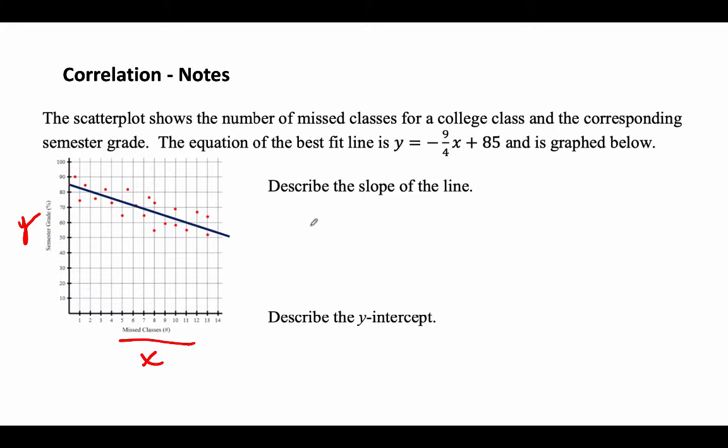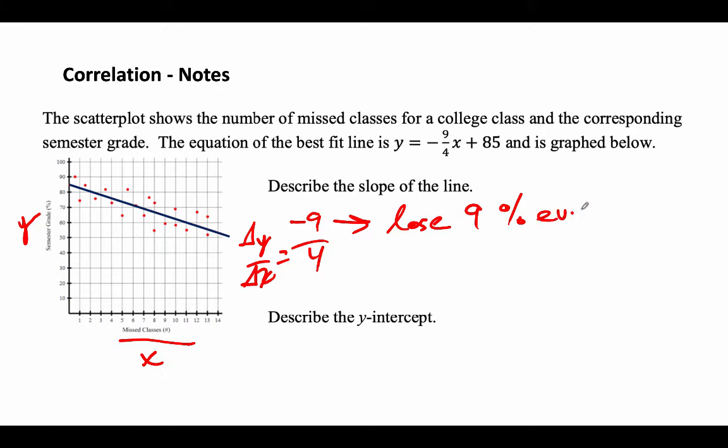So if we just went on negative 9 over 4, and that's change in Y over change in X, right? So we lose 9% for every 4 missed classes.